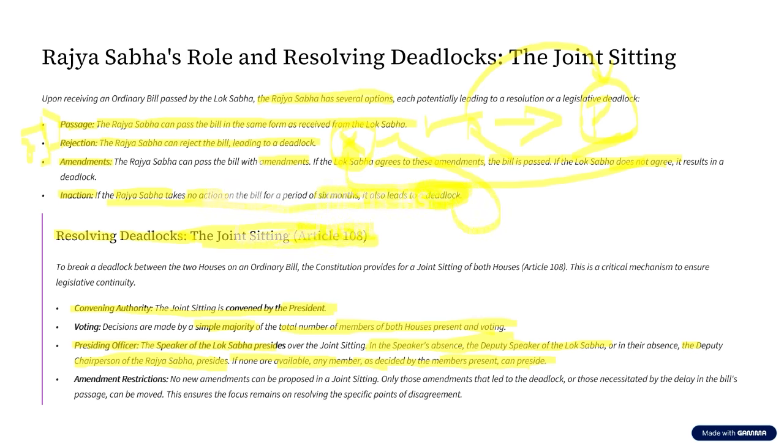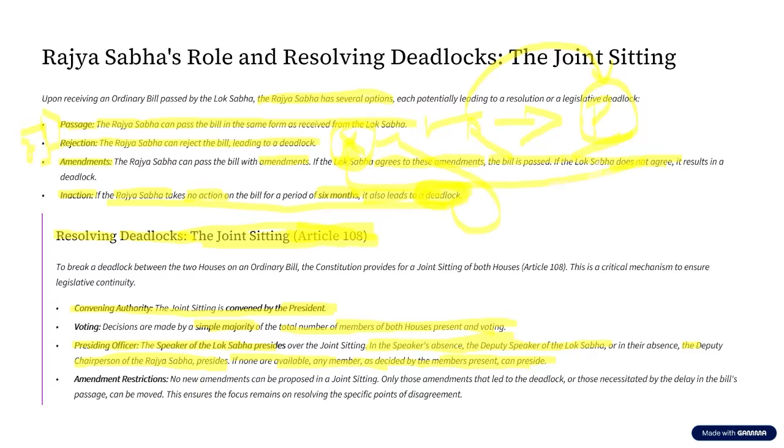In that case, let us assume the total number of members of Lok Sabha and Rajya Sabha together present is 500 out of 780. And in this 500, let us assume 100 members are abstaining. That is, neither voting for the bill nor voting against the bill. They're simply sitting quiet. So only 400 members' votes are counted. So out of 400, if more than 50%, that is, if 201 members vote for the bill, then the bill is going to get passed. Okay. So the voting is going to happen through a simple majority.